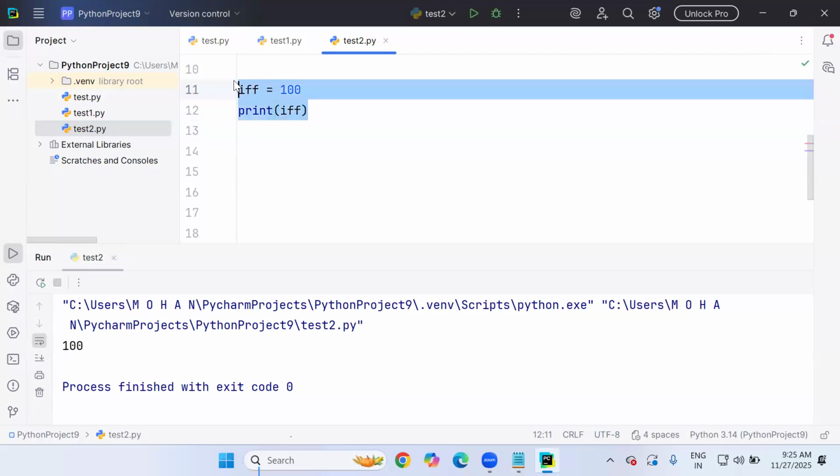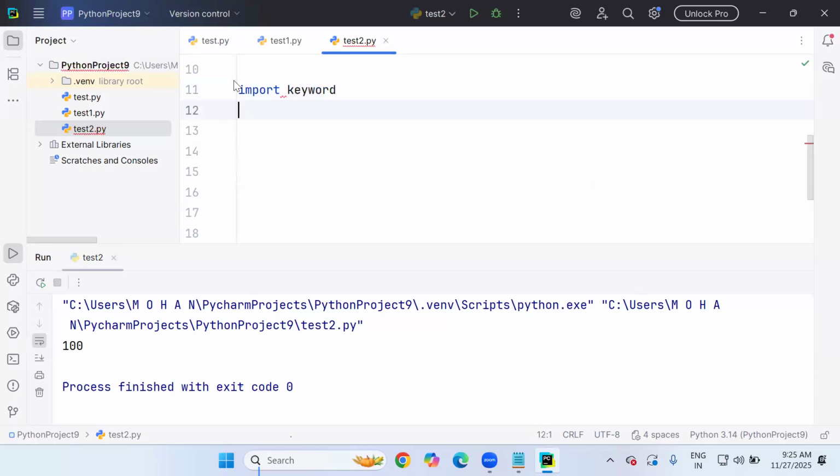But how do we know which keywords are present in Python? Simple: import keyword library, print keyword.kwlist. Just two lines of code are enough to get the complete keyword list. Import keyword is a library name. As I said in my last lectures, Python supports huge standard libraries. As soon as we install Python software, you get plenty of built-in libraries. I am using one of them right now because I need to bring the complete keywords. So I'm importing the keyword library and printing keyword.kwlist, meaning the list of keywords.